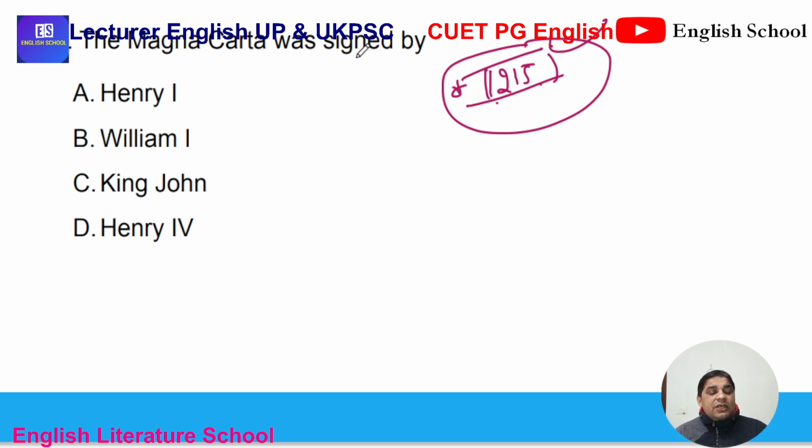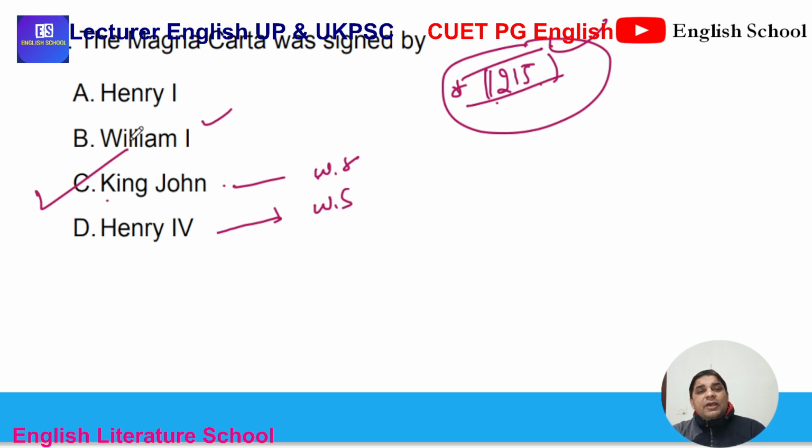So, who was the king when he signed this agreement? Henry First, William First, William of Normandy as he is known, King John, and Henry Fourth. Henry Fourth is a play by William Shakespeare. King John is also a play by William Shakespeare, and King John was the king in 1215 who signed the Magna Carta. One of the historical plays based on King John was written by William Shakespeare, an entirely verse play.